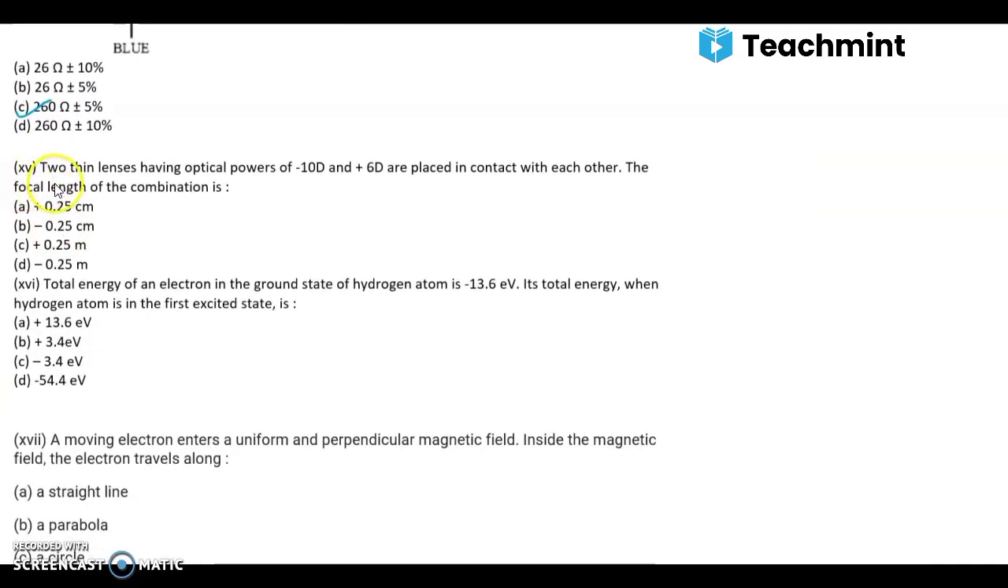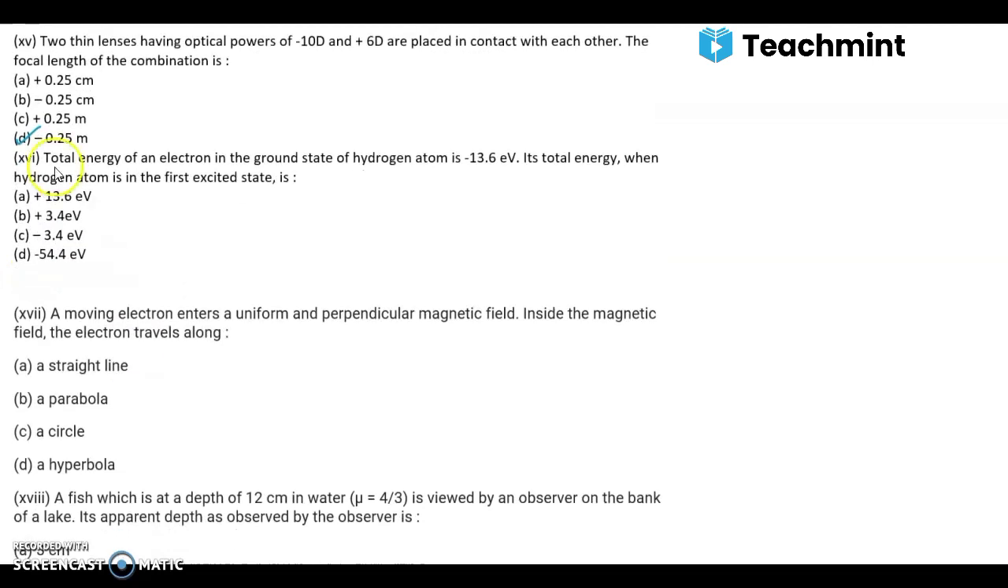15th question. Two thin lenses having optical powers of -10 diopter and +6 diopter are placed in contact with each other. The focal length of the combination is, and you should expect 1 to 2 marks numericals in multiple choice questions. When you calculate this, you'll get D as the correct option.